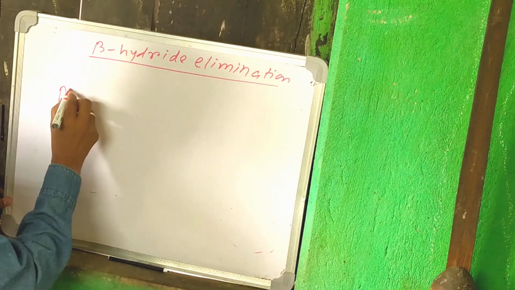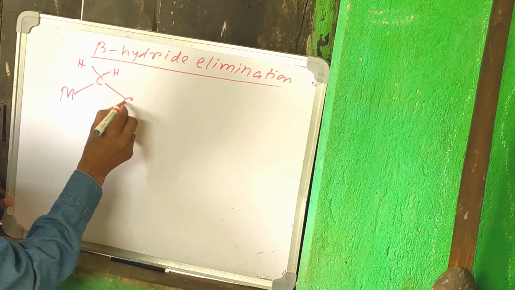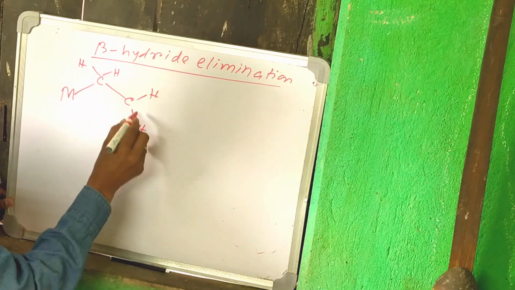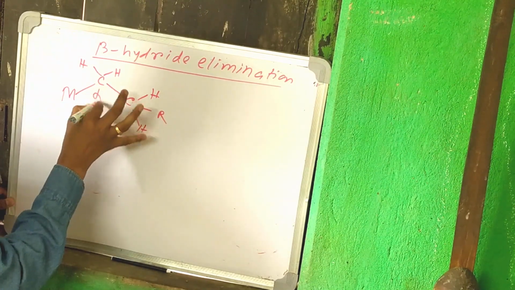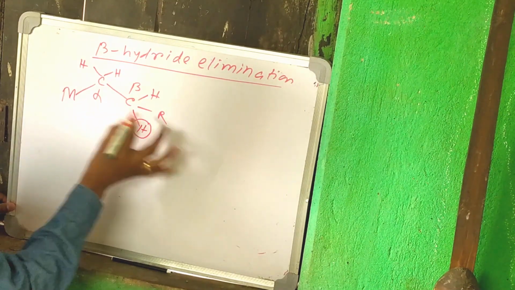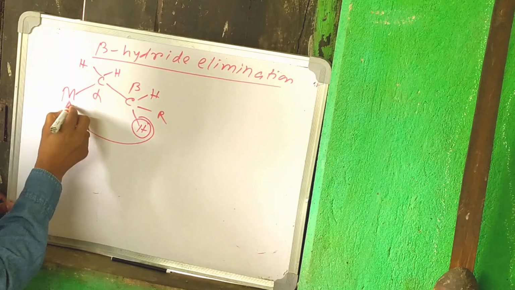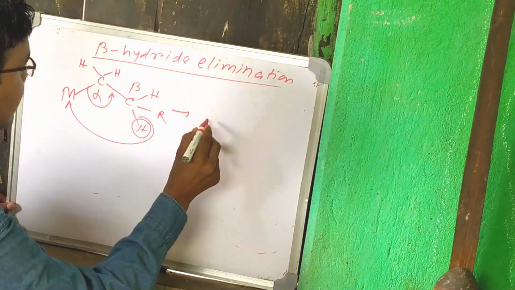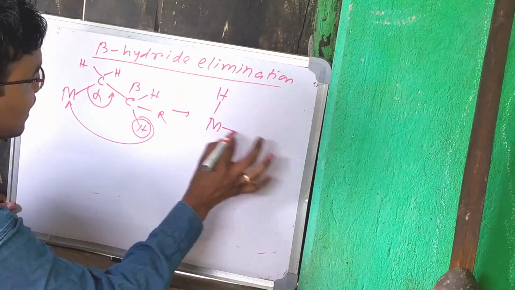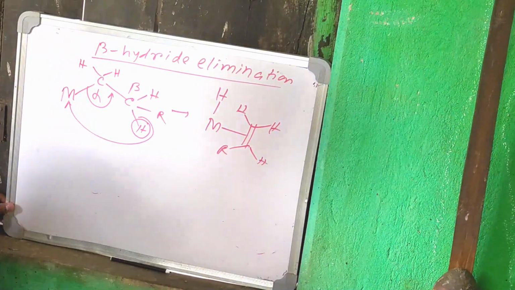See here M, C, H, H, C, H, H, R. Here is the alpha carbon, and this is the beta carbon. If the beta carbon is there in the organometallic compound, then this beta hydrogen goes to the metal, and we get M-H and the alkene.